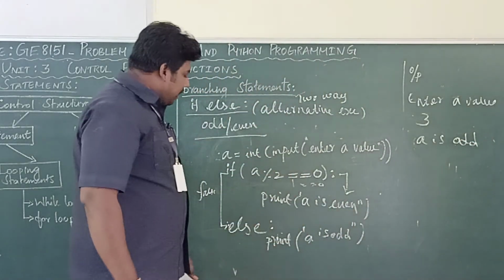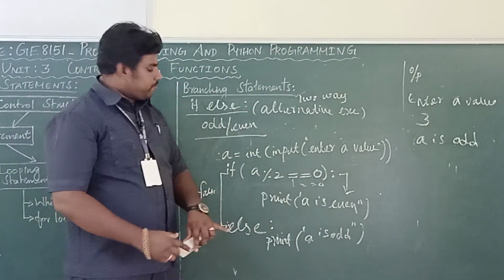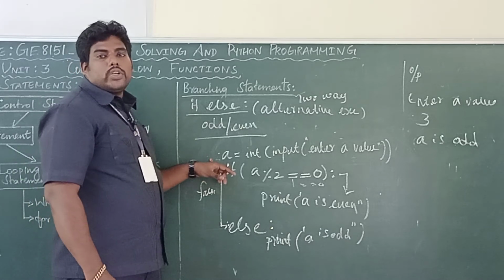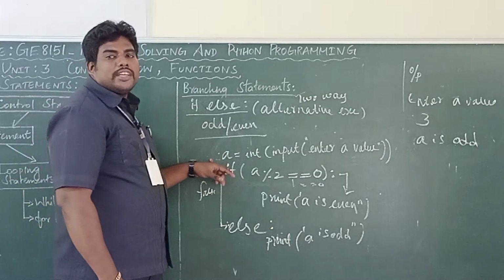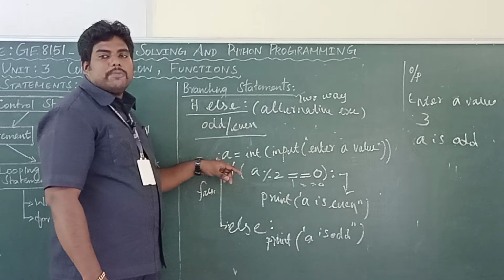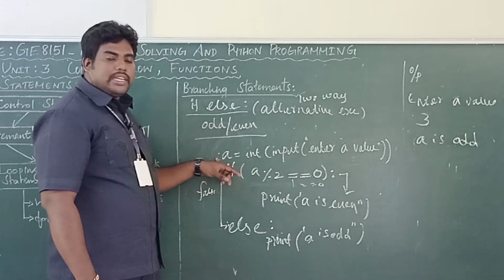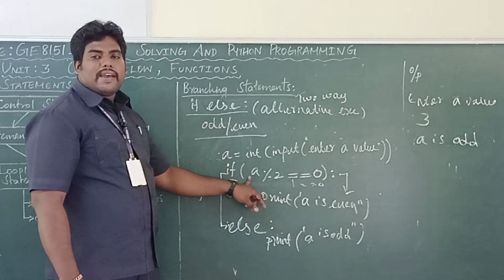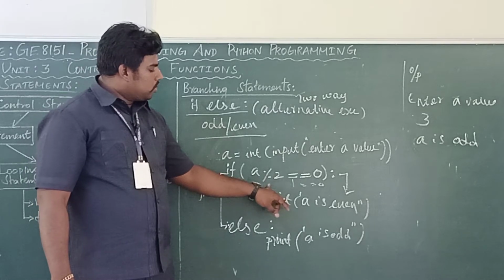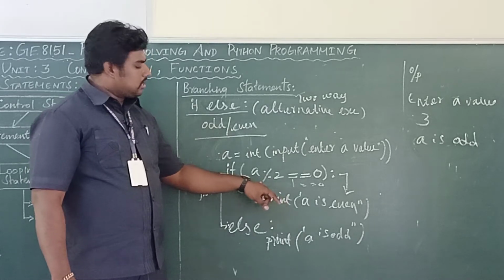Once again, I will explain the flow. First, I am getting the input. I want to check whether the number is odd or even. A is the input. Suppose your A value is 4. 4 divided by 2, this is the remainder division.